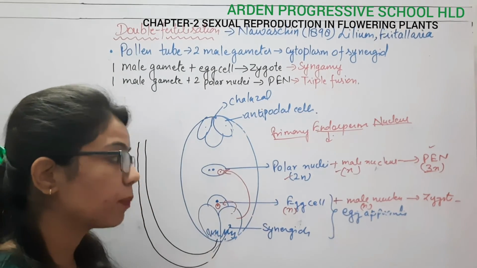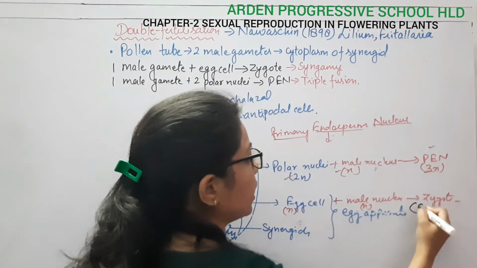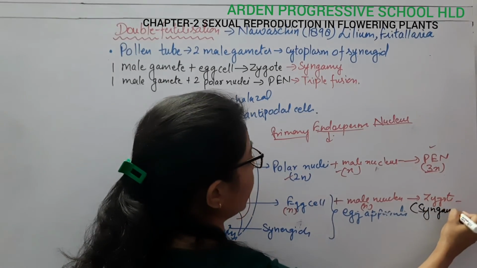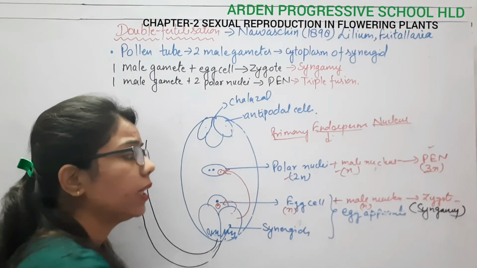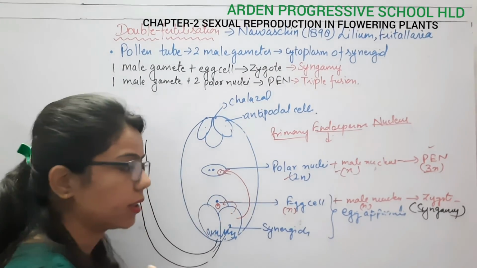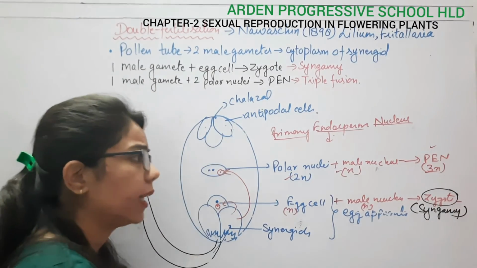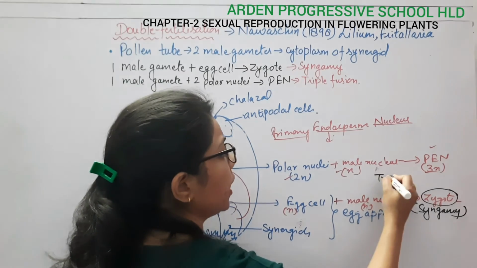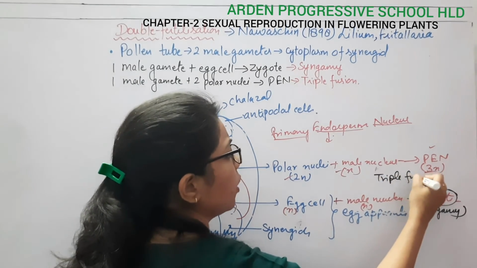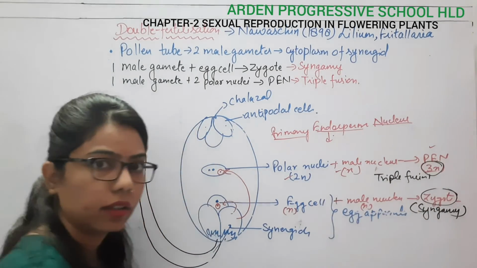If I talk about the specific term for this part, it is known as syngamy. Syn means marriage, so there will be a marriage of 2 gametes here, and due to this there will be formation of the zygote. And here, it is known as triple fusion. Why? Because 2n plus n forms the 3n.